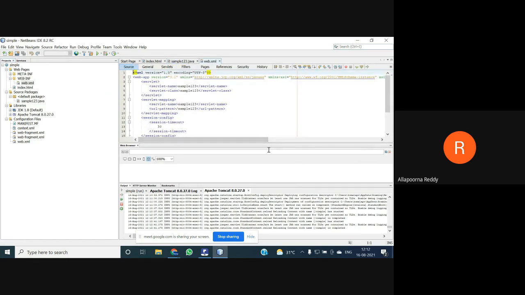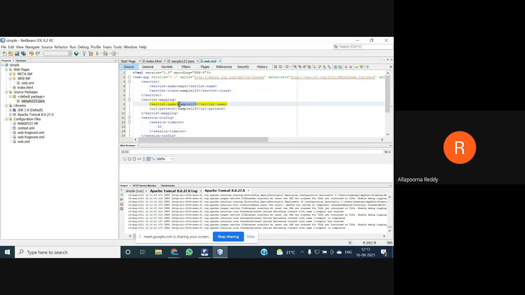So in this creation, how many servlets do we have? Only one servlet we created, sample123. As the syntax says, when I am creating my servlet, the servlet name should not be the original name of your class file. It should be given as an alias name, and the class name is the same as your Java name.